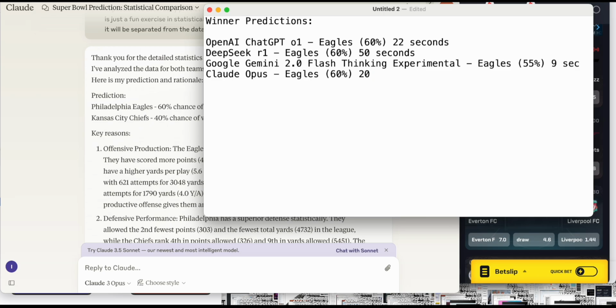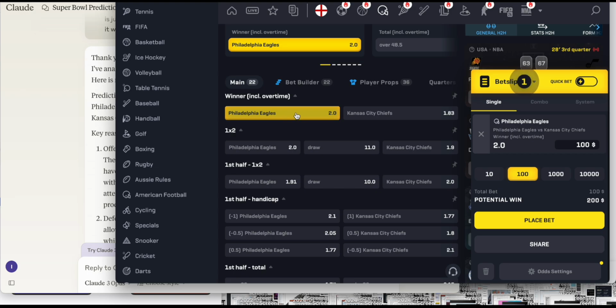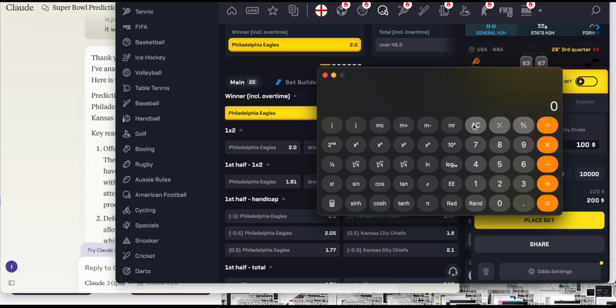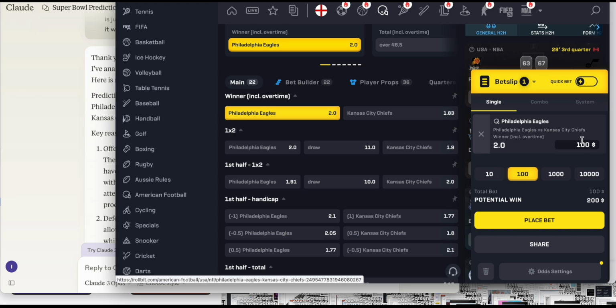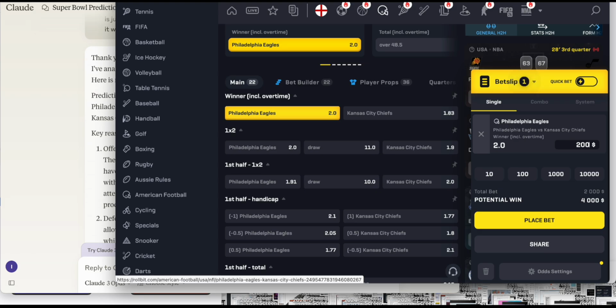Since I did get complete agreement, let's bet enough to make 1 year of Claude Opus since I just subscribed to it. So 1 year of Claude Opus, how much would that be? Simple math problem here. $20 times 12 is going to be $240. Is it what I need to make? So potential win bet. Let's just bet $200.